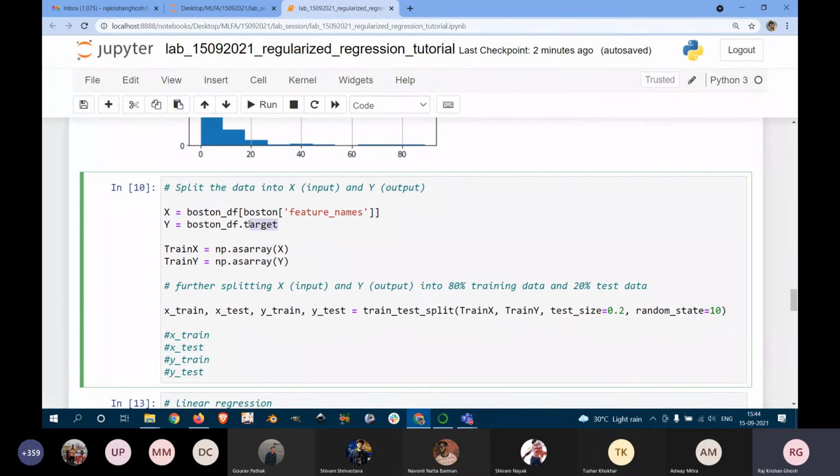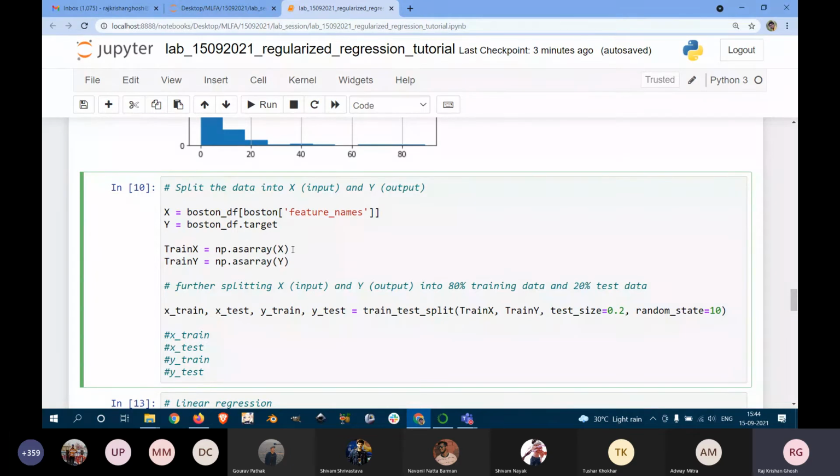So writing in this way puts only this particular column in this Y variable. And if we have an array, then all those columns will be put. So in X, we have different features, 13 features. Now we convert it into a NumPy array.